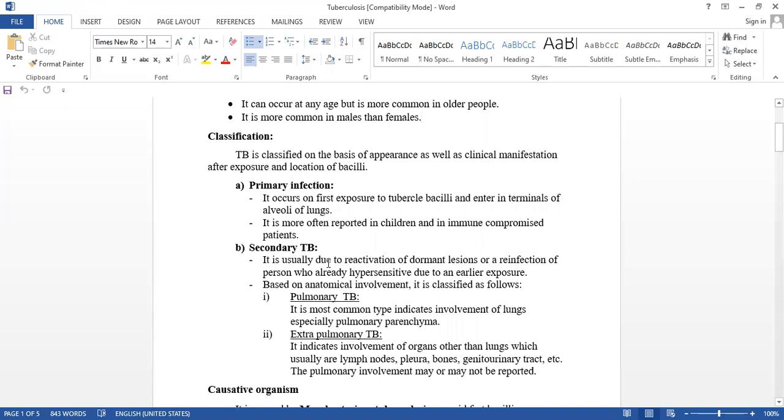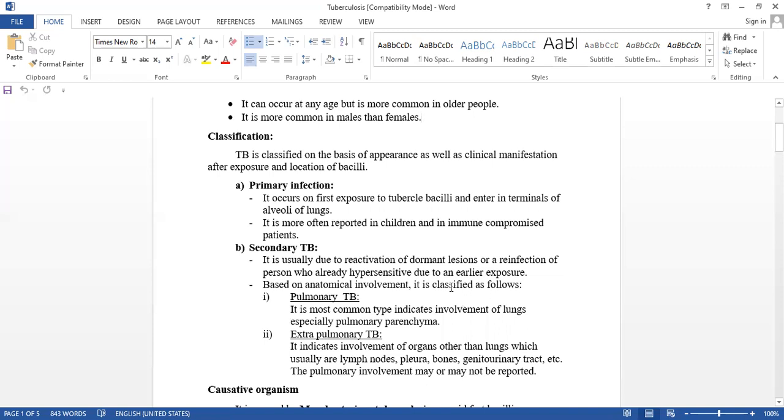Now the next type, secondary tuberculosis. It is usually due to reactivation of the dormant lesions, or a reinfection of a person who is already hypersensitive due to earlier exposure.